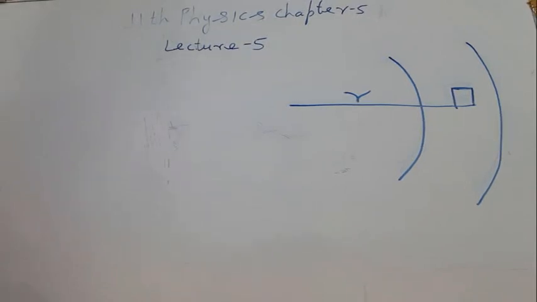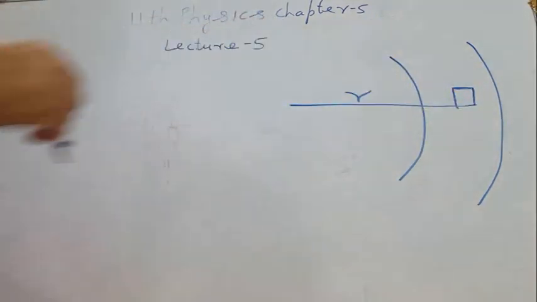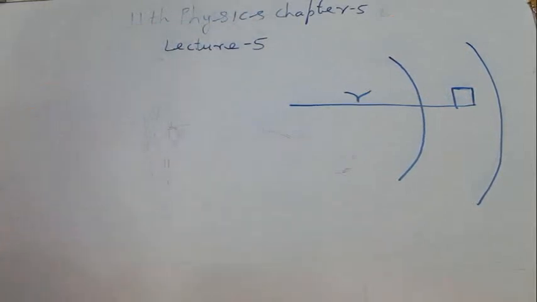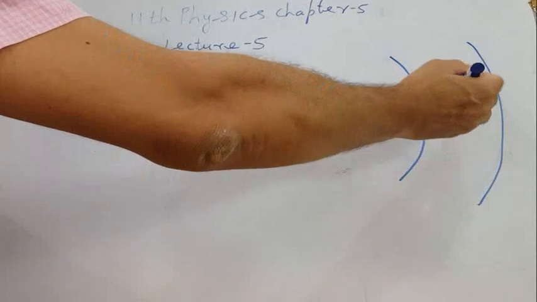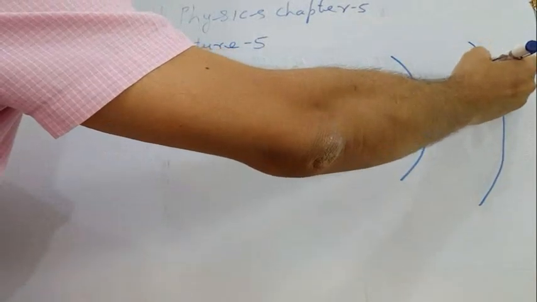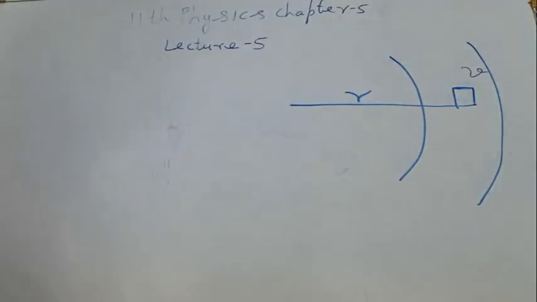We will take two cases. One is when the track is simple and second when the track is banked. So first we are taking a simple circular track. This is a simple circular track. This is the vehicle, and suppose this vehicle is traveling in the circular track with velocity v. So v is the velocity of this vehicle.